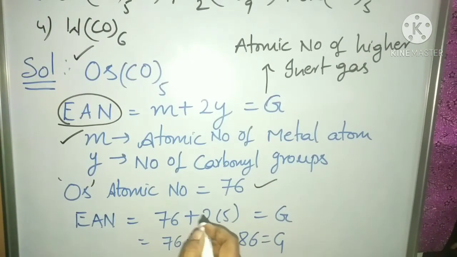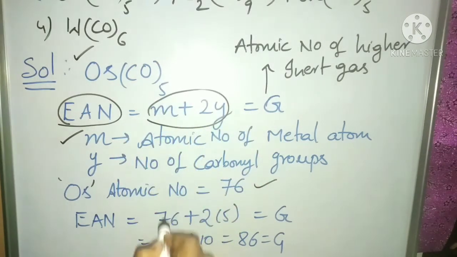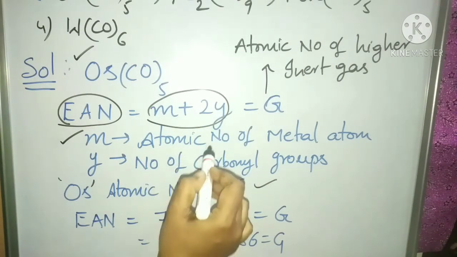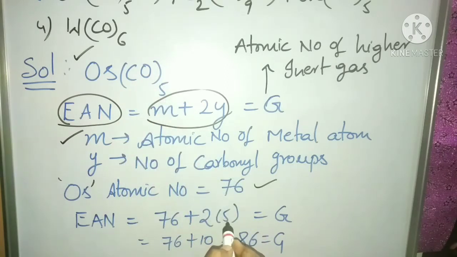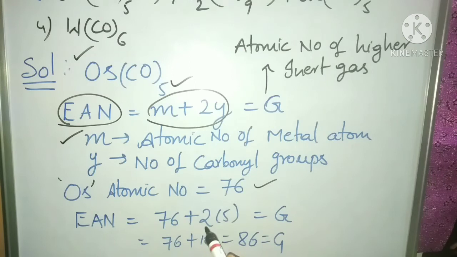If we substitute these values in this formula, we get 76 plus 2 into the number of carbonyls, which are 5 in number. So 76 plus 2 into 5, that is 76 plus 10, equal to 86, which is equal to G.